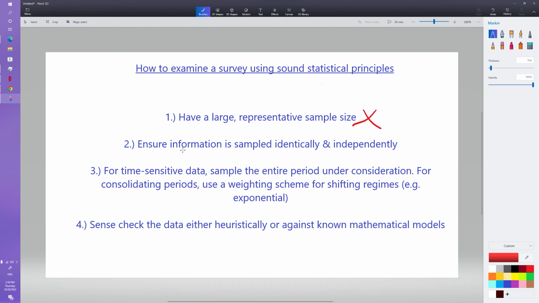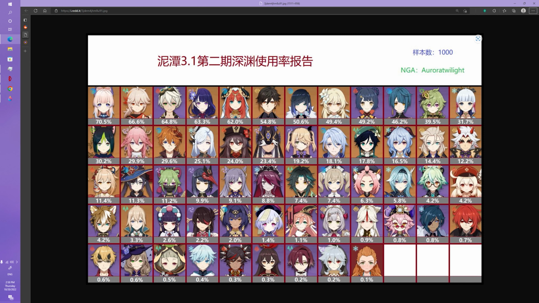The second good principle is, was the information sampled identically and independently? In other words, when people filled in the data, did you ensure that there was only one unique response? As far as my understanding, this is almost like a self-reported survey, and it did not in any way prevent people from entering duplicate data. Now, having duplicate data is not a problem if that duplicate set comes from different people. In other words, if two people used the same teams, it really doesn't matter. What matters is that there is a unique correspondence to each input.